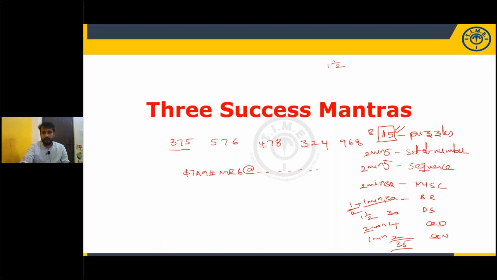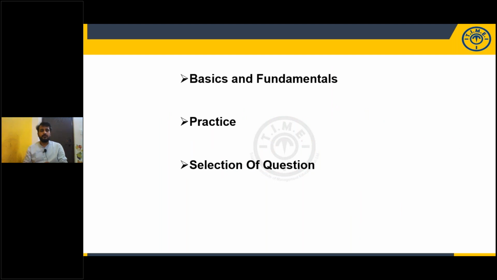Okay, let's see what the 3 success mantras are with respect to the reasoning section. It is, you should be thorough with your basics and fundamentals. It's not about magic. The 3 success mantras are nothing but hard work.